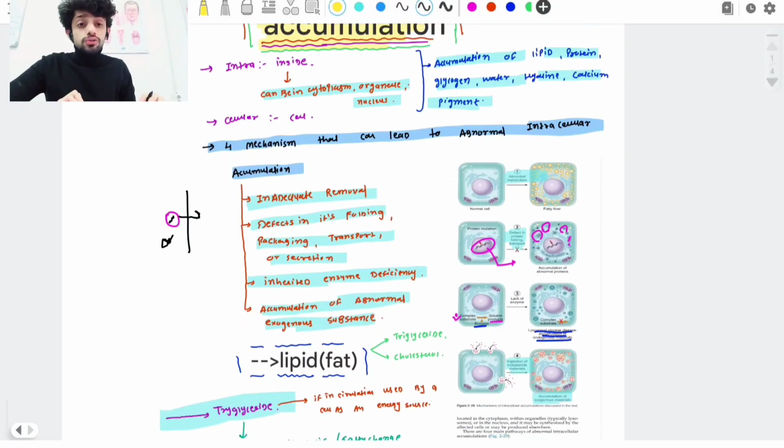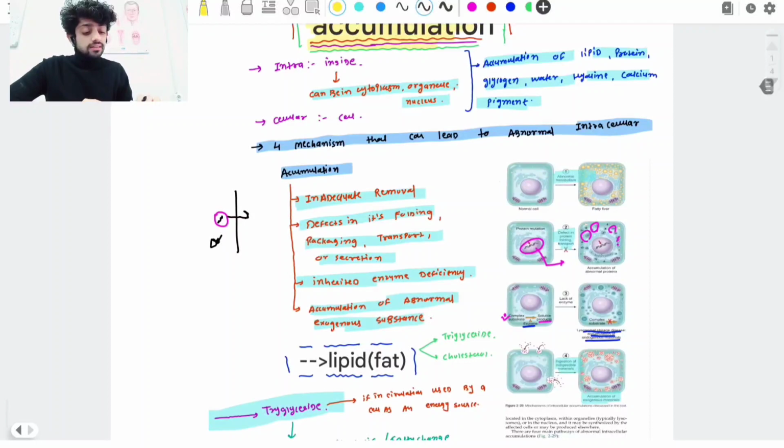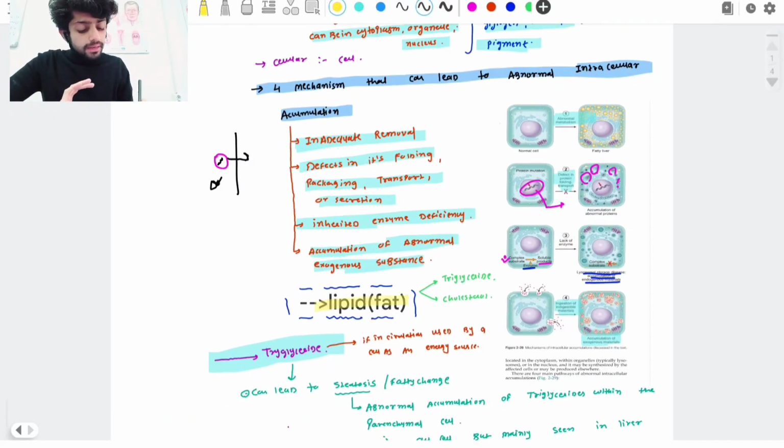Now guys, we are going to see one by one in detail what happens when lipid is accumulated inside the cell. After that we will see protein, then highly changed calcium, all these things we are going to detail. So first of all, lipid. First of all, we are understanding the physiology of lipids.